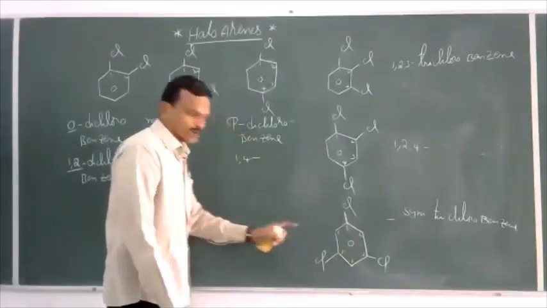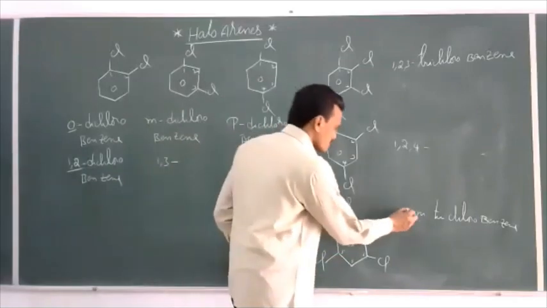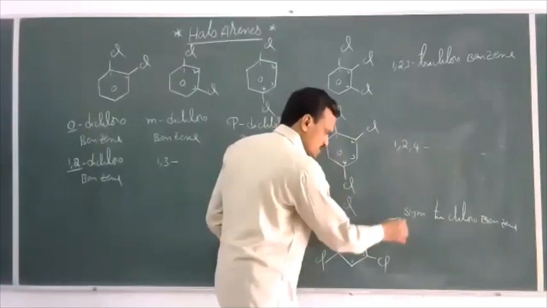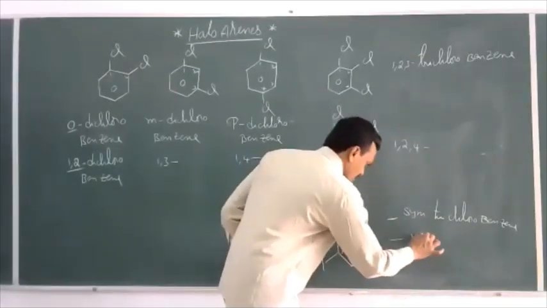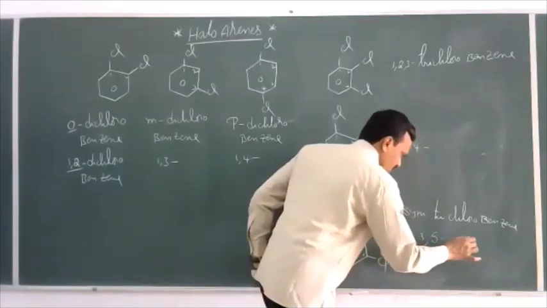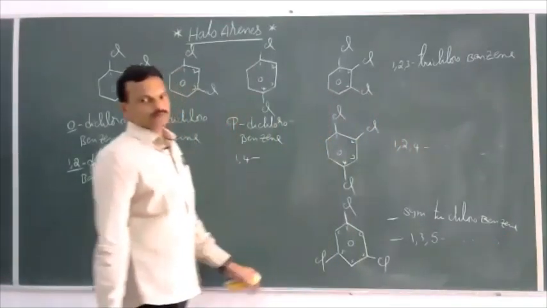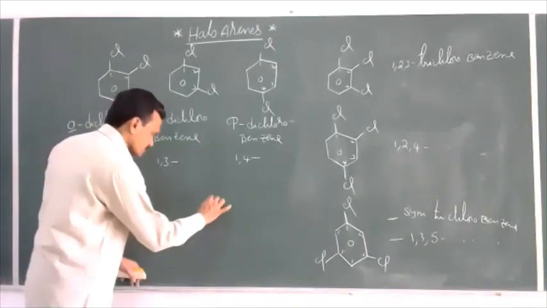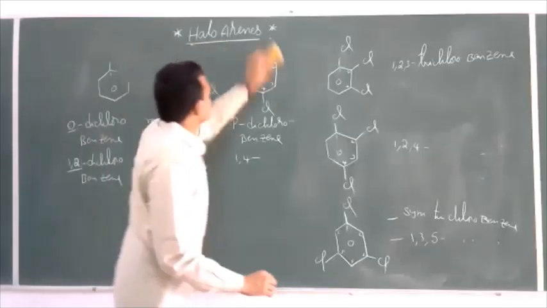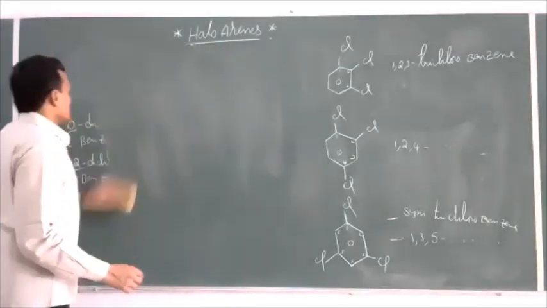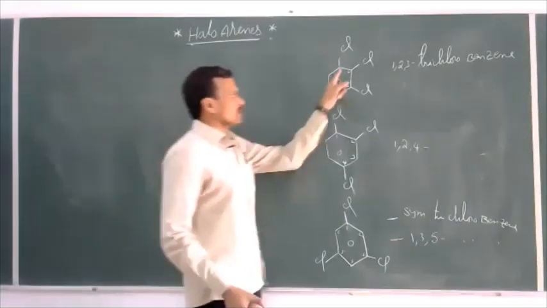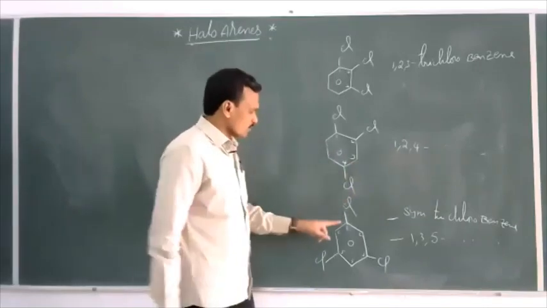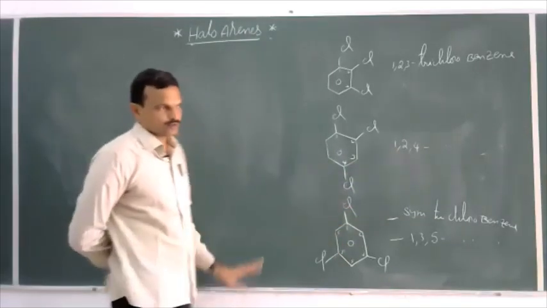So this is a symmetrical molecule. So for this symmetrical trichlorobenzene, this is named as common name. This is, and IUPAC name is 1, 3, 5 trichlorobenzene. So these are trihalogen derivatives. Let's take one more example here. So 3 trihalo derivatives are possible. 1, 2, 3 trichlorobenzene. 1, 2, 4 trichlorobenzene. 1, 3, 5 trichlorobenzene. So 3 derivatives are possible.